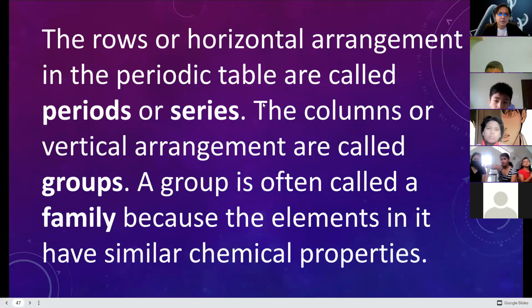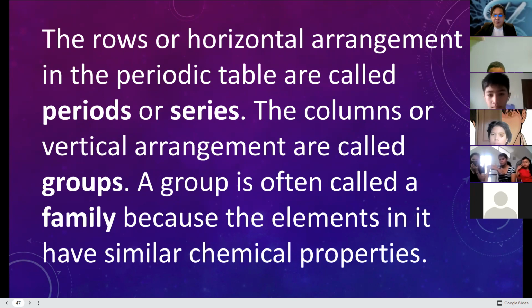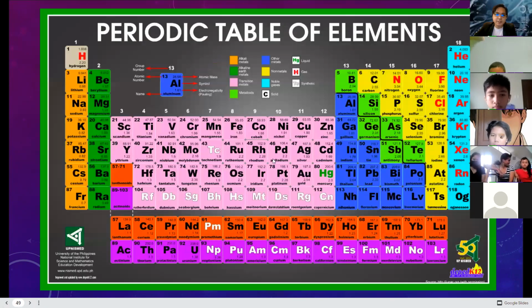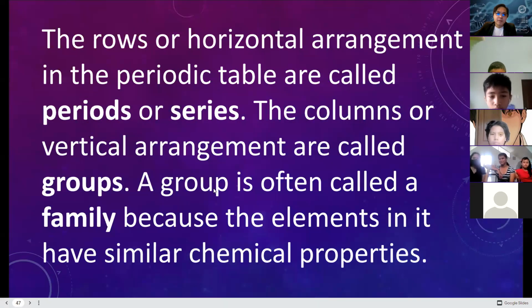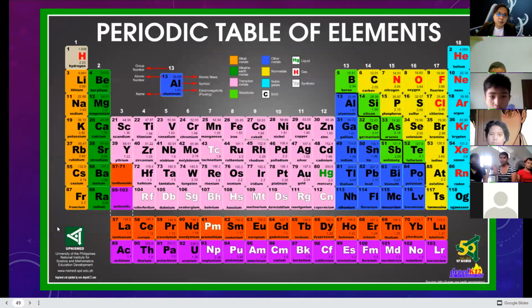Again, the rows or horizontal arrangement in the periodic table are called periods or series. And the columns or the vertical arrangement in your periodic table are called groups or family. These are the groups 1A, 2A, 3A, 4A, 5A, 6A, 7A, and 8A. This is the noble gases: helium, neon, argon, krypton, xenon, radon.